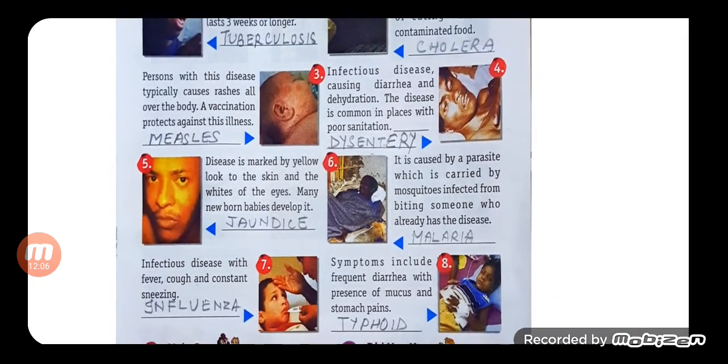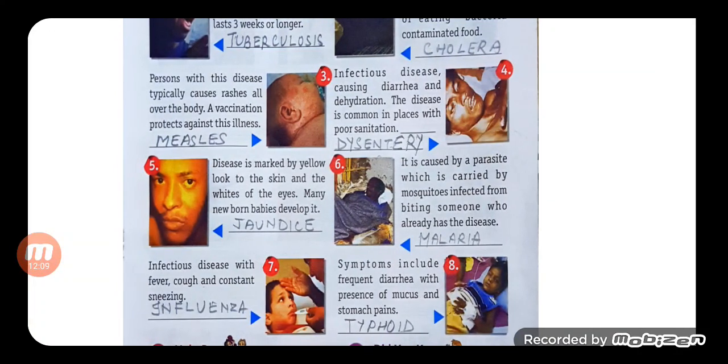Number 3: an infectious disease causing diarrhea and dehydration. The disease is common in places with poor sanitation. Answer: dysentery. A disease marked by a yellow look to the skin and the whites of the eyes. Many newborn babies develop it. Jaundice. Next, it is caused by a parasite carried by mosquitoes infected from biting someone who already has the disease. Malaria. Next, question number 7: an infectious disease with fever, cough and constant sneezing. Children, the answer is influenza. And the last but not the least, symptoms including frequent diarrhea with presence of mucus and stomach pain. The answer is typhoid.